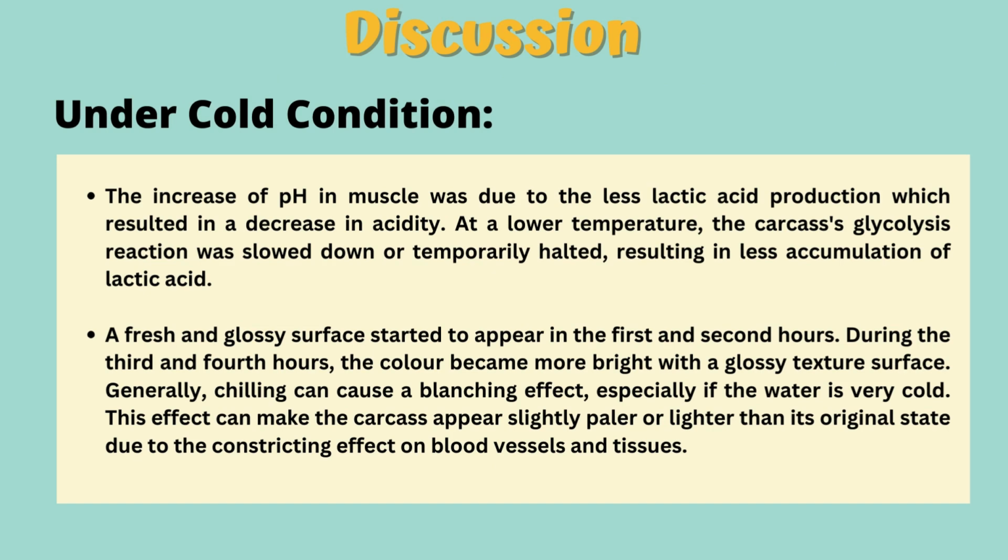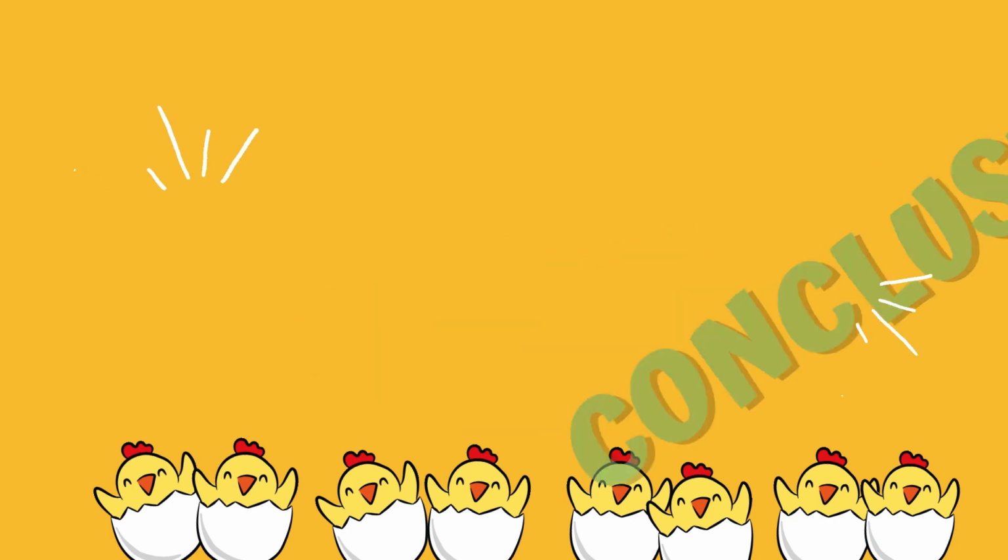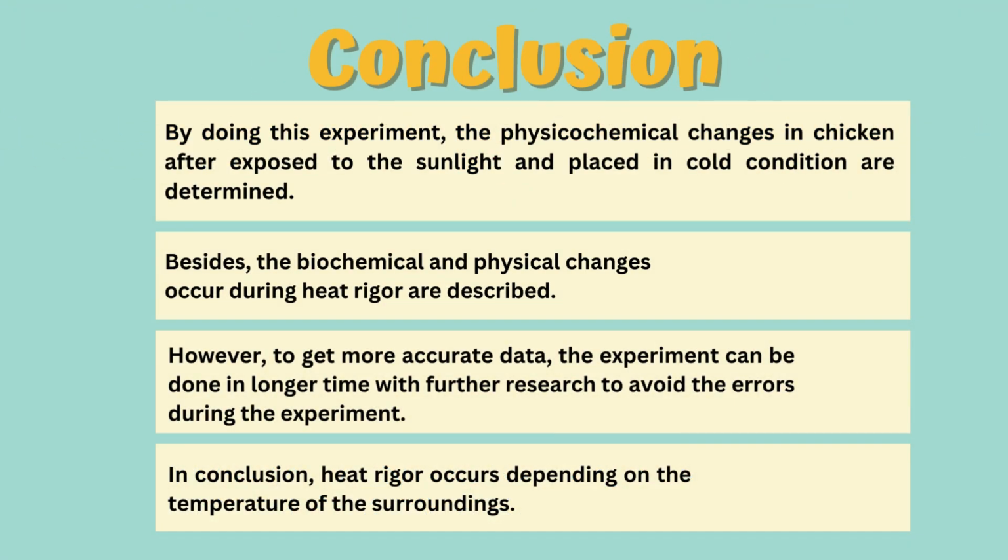The increase of pH in muscle was due to the less lactic acid production, which resulted in a decrease in acidity. For the results of color, generally chilling can cause a blanching effect that can make the carcass appear slightly paler or lighter. In conclusion, by doing this experiment, both objectives are achieved.